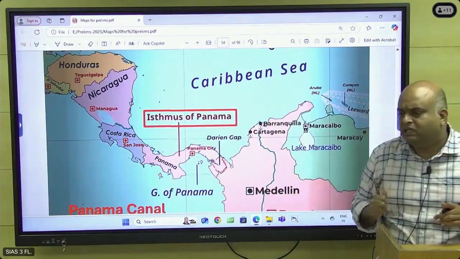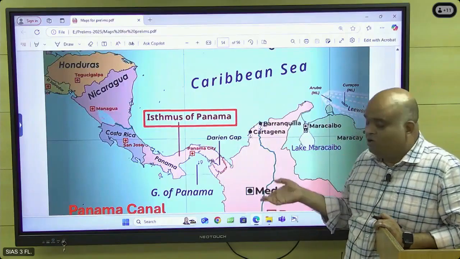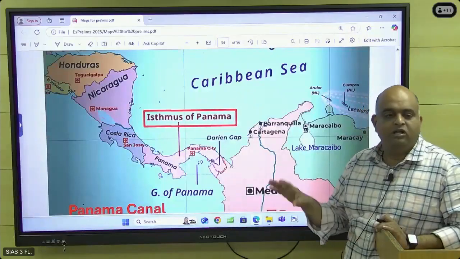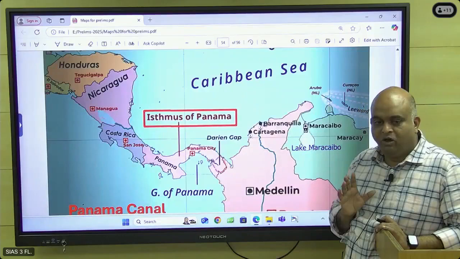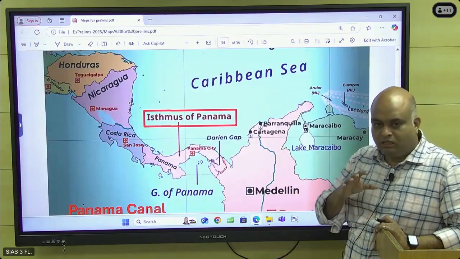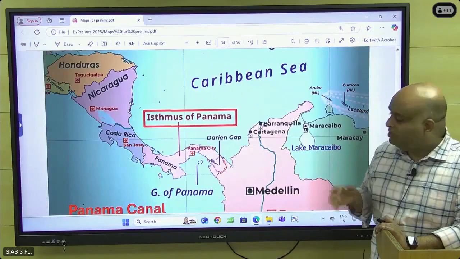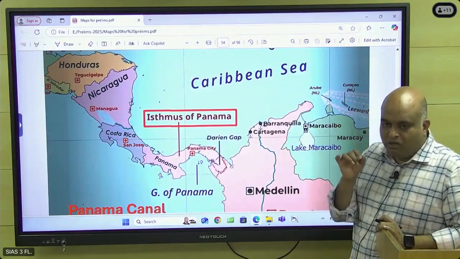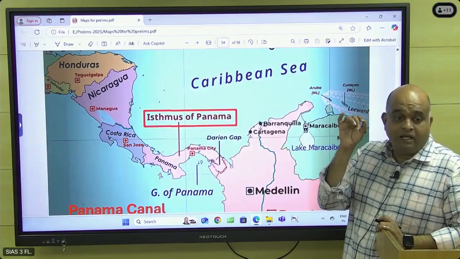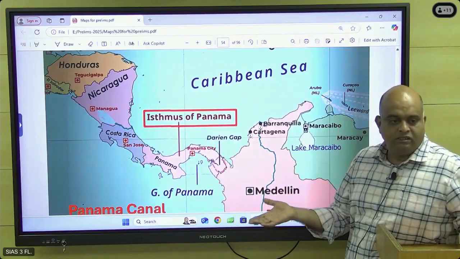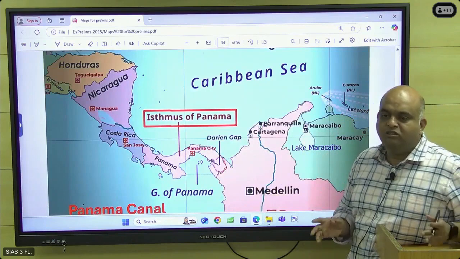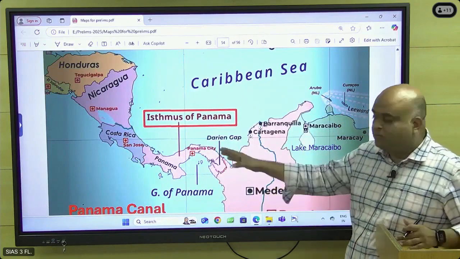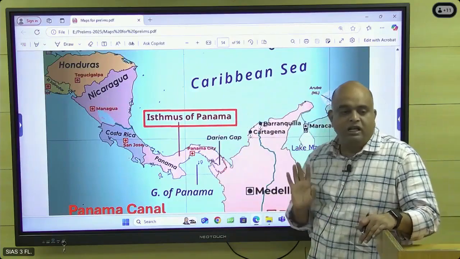Why are these areas unstable? Because US wanted to control this territory. It is creating problems. When a legitimate government is there, they will pump money to the opposition side and then make the government unstable, so that the entire area will be under US control. This is what US is doing. They wanted the Panama Canal. To control the Panama Canal, they were controlling the Panama Canal zone, the area on both sides. And to control the Panama Canal zone, they are controlling Panama. To control Panama, they are involved in all other countries' politics. Entirely, they are trying to control the entire region.